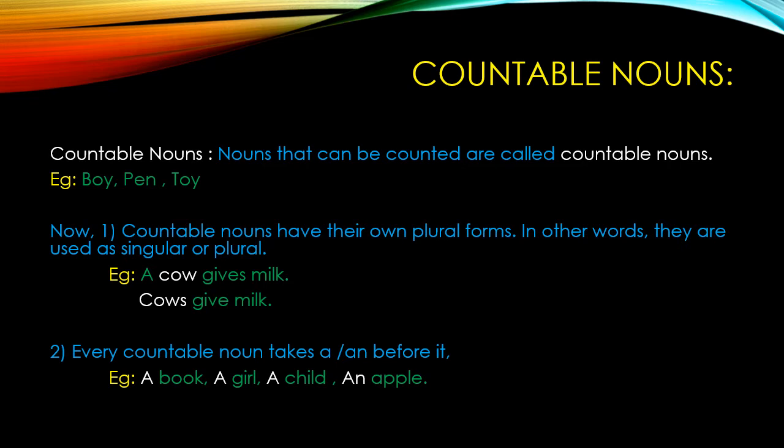Point number 2. Every countable noun takes a or an before it. We can say a book, a girl, a child, an apple. And children, you know, we use an before a countable noun that begins with a vowel sound. And when a word begins with a consonant sound, we use a before it. Example, a car, a mango. Okay?